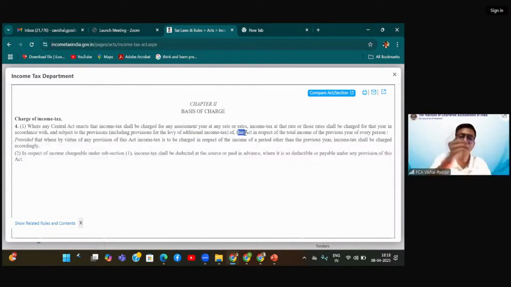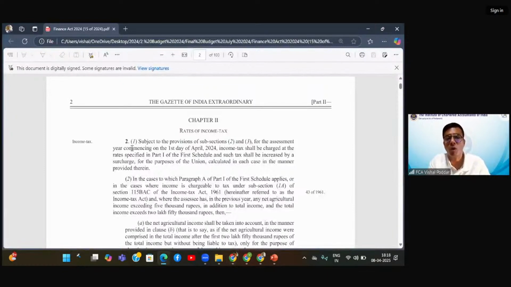But it is referring to some other central act where it will be provided that income tax shall be charged for any assessment year at some rate. And that is what is written over here: for the assessment year commencing on this date, income tax shall be charged at the rates given in Part 1 of the schedule, etc. So the correct answer, rightly given by many of you, is that it is the Finance Act, which is providing for the charging.